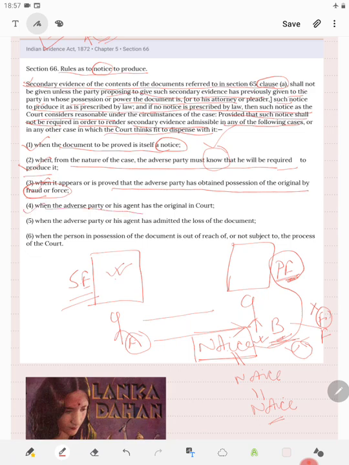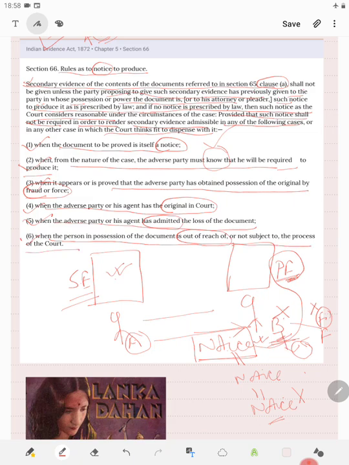4. When the adverse party or his agent has the original in court. So when the original is already present in the court, in that case also, as it is already present there, the notice need not be given. 5. When the adverse party or his agent has admitted the loss of the document. When B says that the document is already lost, then in that case there is no use of giving notice because it is already submitted that the document is lost. 6. When the person in possession of the document is out of reach or not subject to the process of court.